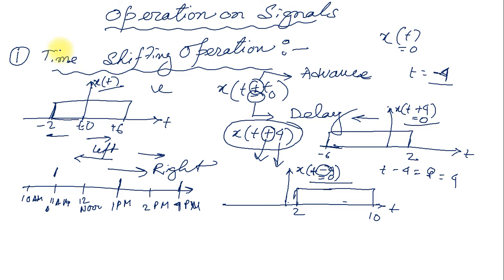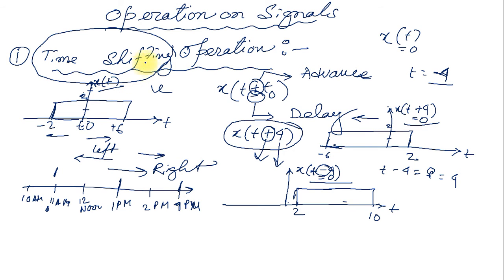And one thing is that if it has an amplitude of, say, 2, this signal also has amplitude 2, because we are not changing any amplitude. It is time shifting. We are not going to change the amplitude or value of the signal, but the time axis is shifted.